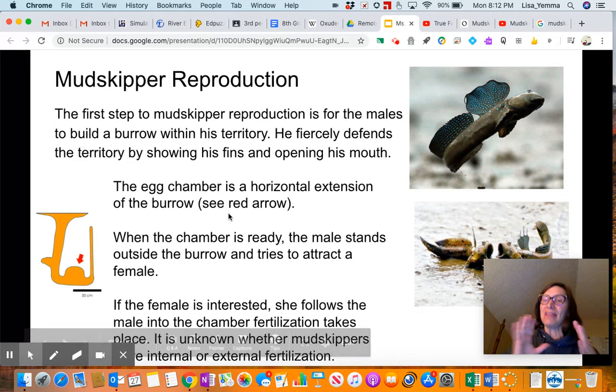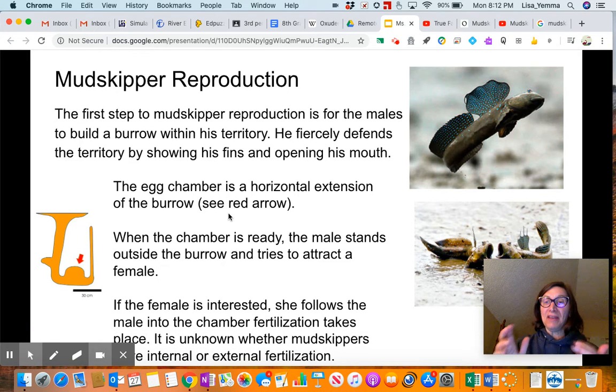And then here's where things get vague. And the reason why things get vague is no one's really studied this. I started looking at articles online. People don't really know, which I find awesome. Does that mean one of you can go to college and be an ichthyologist, a person who studies fish, and your PhD research could be on mudskipper reproduction? If that happens, y'all better take your dissertation and be like, this dissertation is for Miss Yuma, who inspired me to study mudskipper reproduction. We don't fully understand.